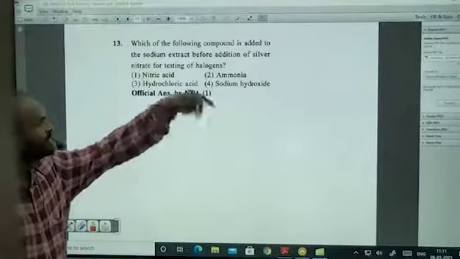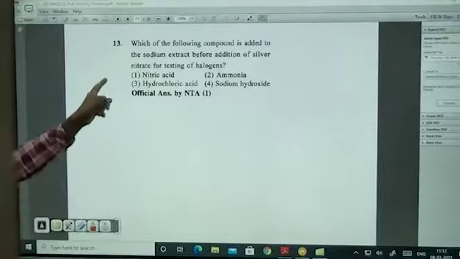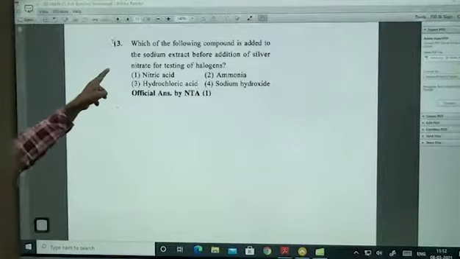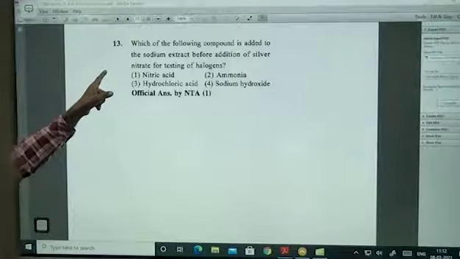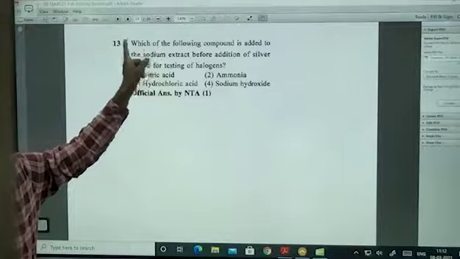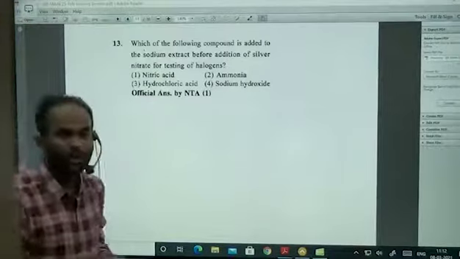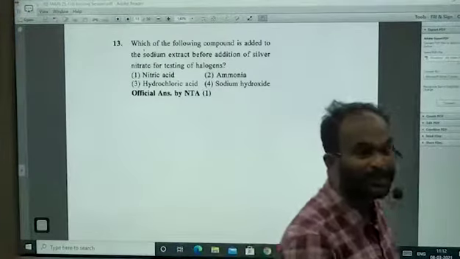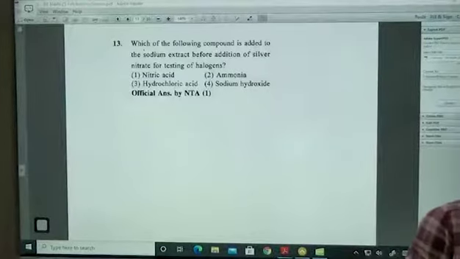Which of the following compounds is added to...? Remember again, chromatography, which was asked in the last paper. That is also practical organic chemistry. This is also practical organic chemistry. Sodium fusion extract. For what is sodium fusion extract prepared? Why?